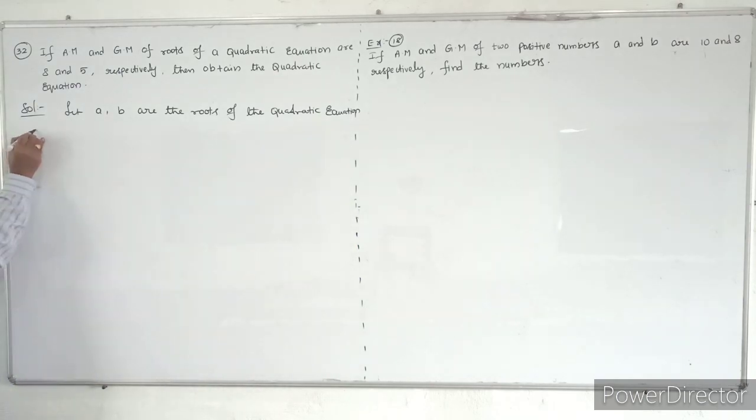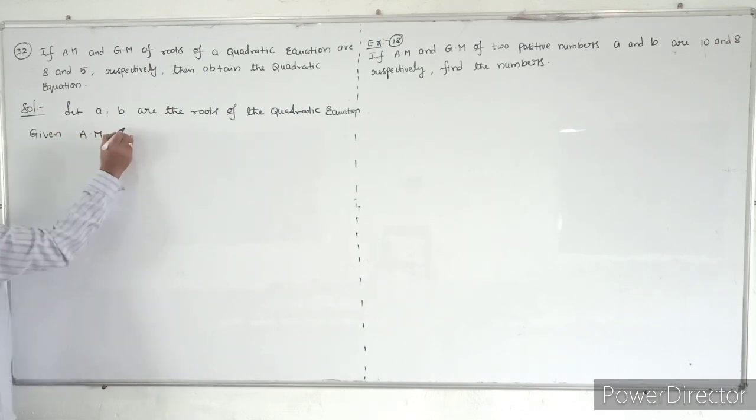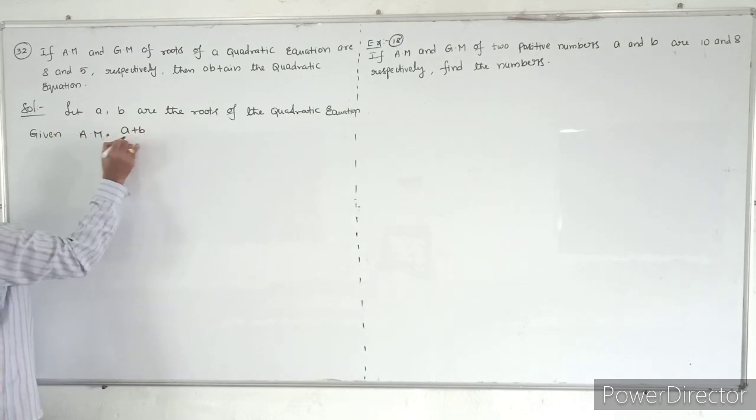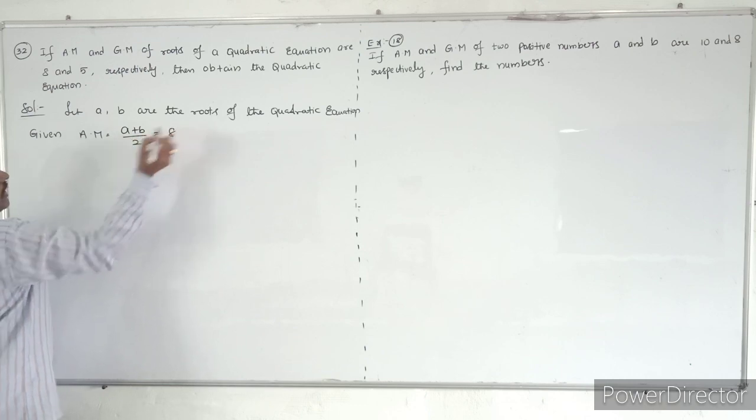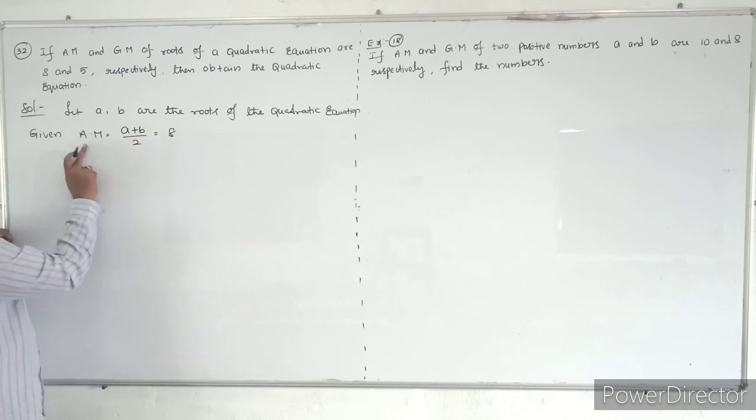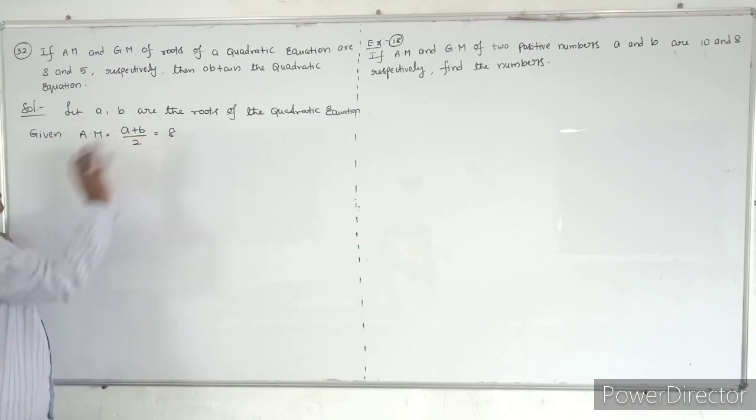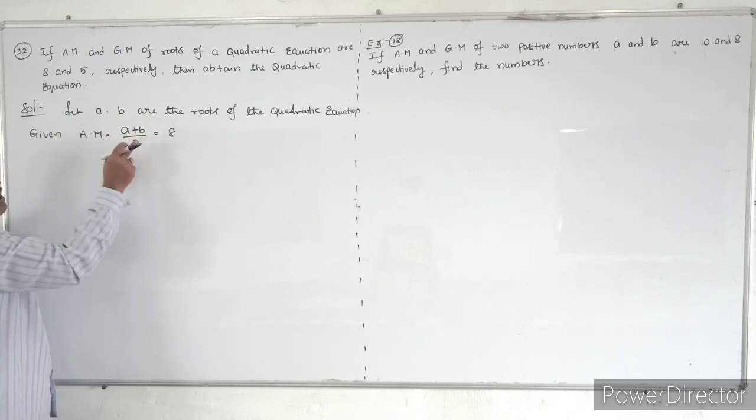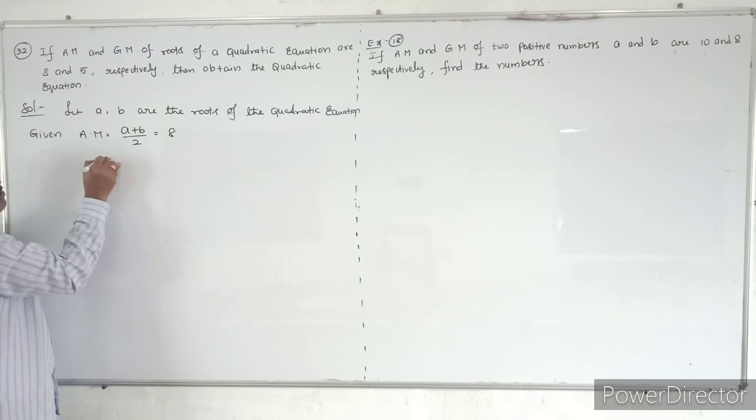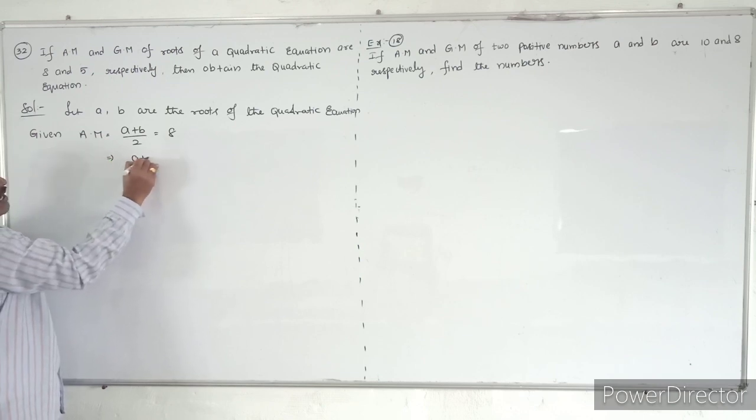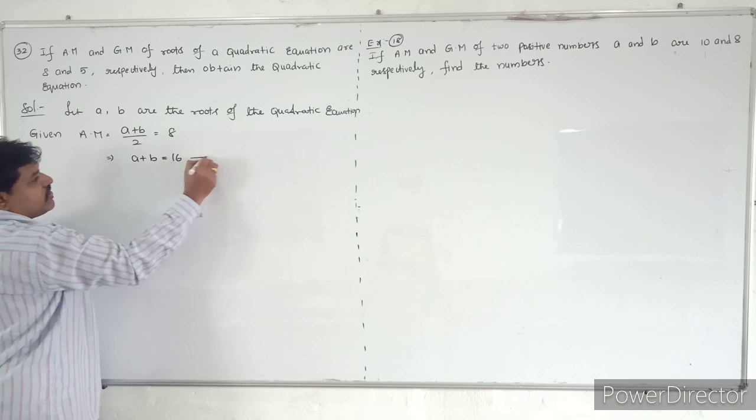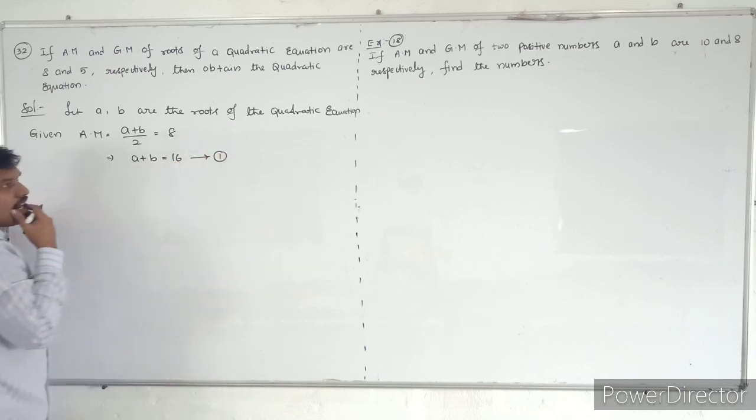In the question, they have given one more condition. What is that? See here, arithmetic mean. What is the meaning of arithmetic mean? (a plus b) by 2, that is equal to 8. They have already given this. So the arithmetic mean of the roots is 8. So the arithmetic mean is equal to (a plus b) by 2, that is equal to 8. So that implies a plus b will become 16. You can take this as equation number 1.